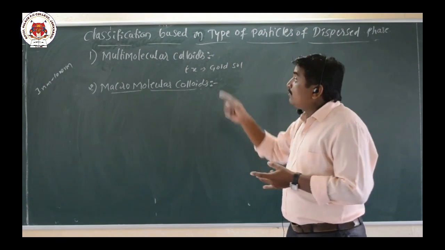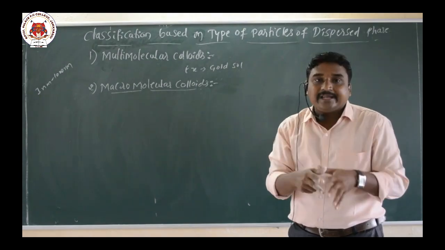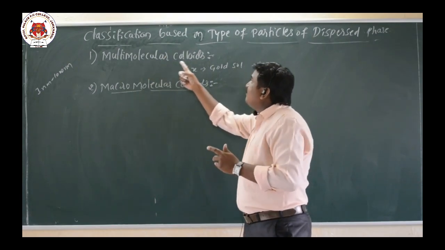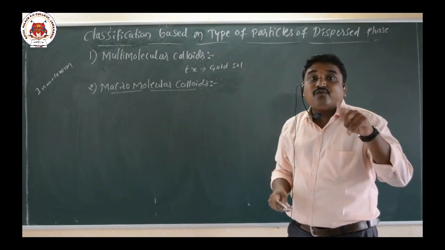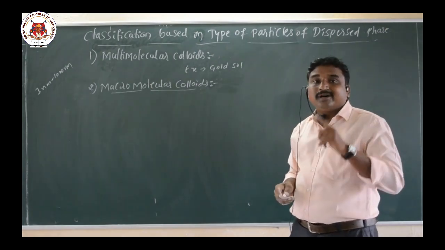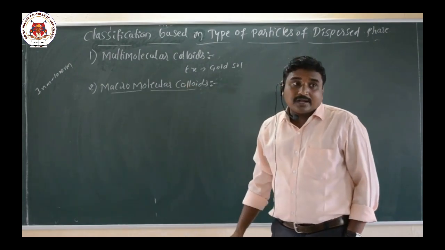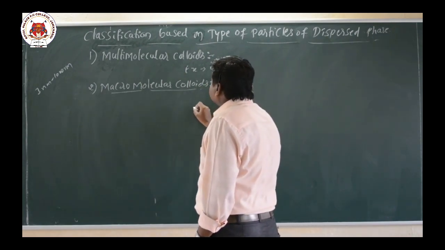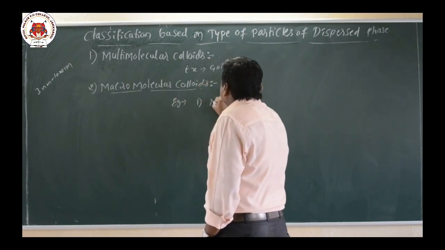So multimolecular means many molecules, many particles aggregate, combine, and there is a formation of colloids. Such colloids are called multimolecular colloids. Macromolecular colloids are the colloids formed by the dissolving of macromolecules in a suitable solvent. Such type of colloids are called macromolecular colloids.